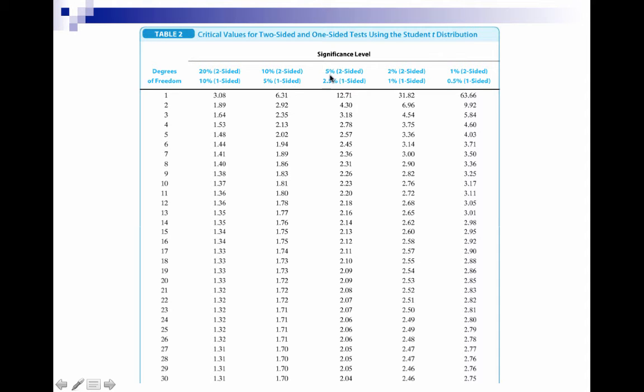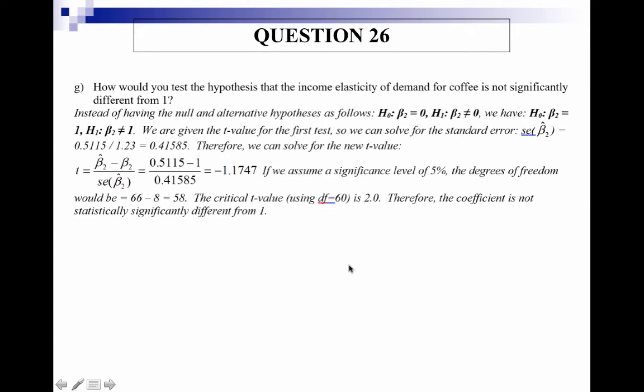Okay, and this was based on a two-sided test with an alpha level of 5%. The "60" has been cut off, but we know that it's equal to 2.0.